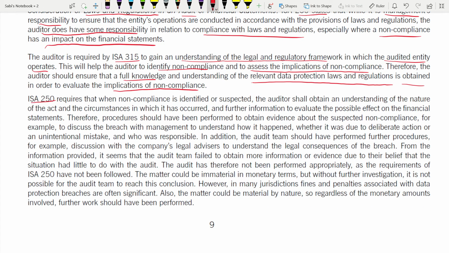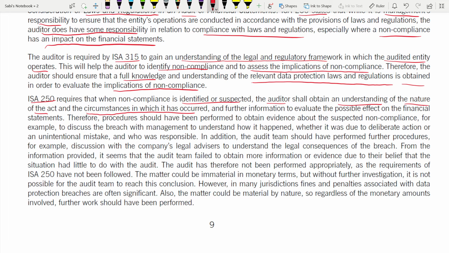ISA 250. Again, they are talking about non-compliance when it is identified or suspected. So ISA 250 requires that where non-compliance is identified or suspected also, you didn't identify, but you're suspecting that there could be non-compliance, what should the auditor do? They shall obtain an understanding of the nature of the act and the circumstances in which it has occurred.